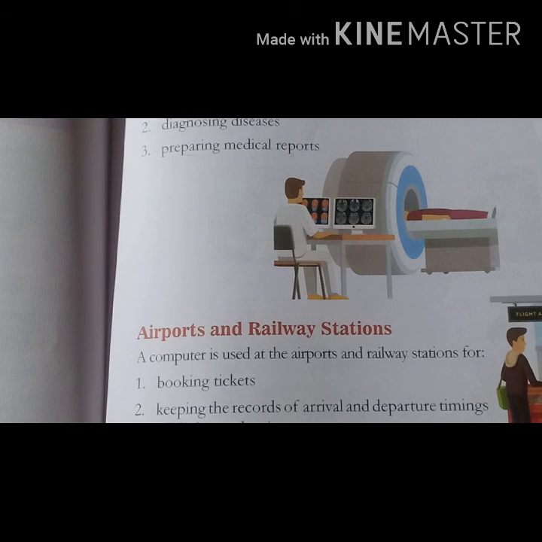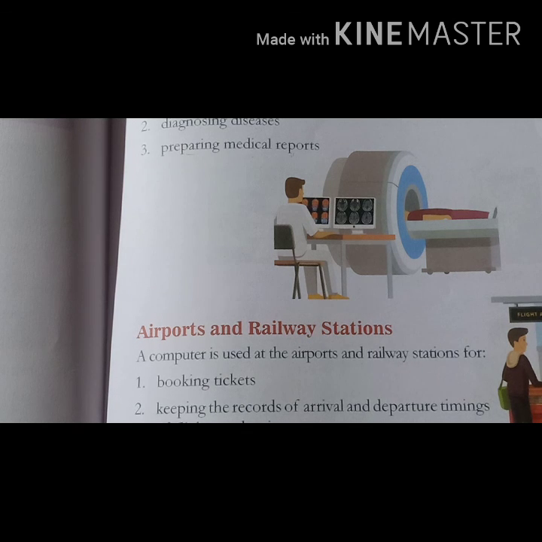So tickets, here you can see, for booking tickets. Computers are used for booking the tickets of airport or railway station. So first is booking tickets, second is keeping the records of arrival and departure timing. So arrival and departure timings of flights and trains are also kept in the computer.